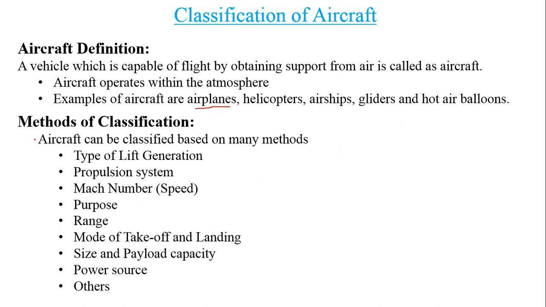So here are the typical methods of classification, and the aircrafts are normally classified based on these methods. There are about 9 methods of classification listed over here. Aircrafts can either be classified based on its lift generation technique, based on the propulsion system it uses, the Mach number it operates, the purpose of the aircraft, the maximum range of it, the method or mode of takeoff and landing, the size and payload capacity of it, or the power source which it uses to fly, and there are other methods of classification. Let's get to know about them individually.